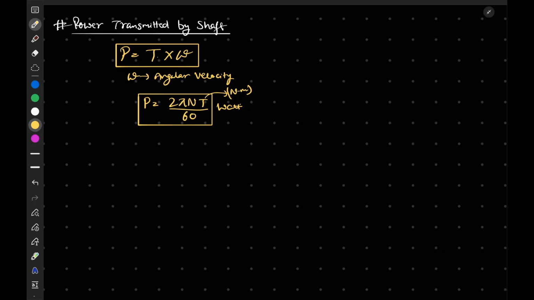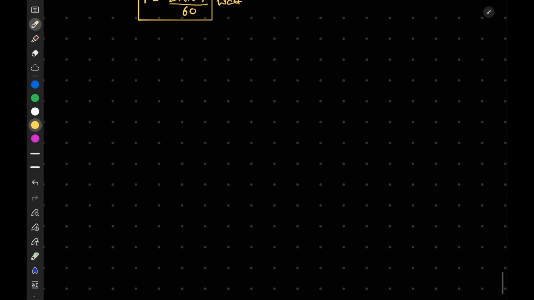Now let's say I want to compare the power transferred by a solid shaft and a hollow shaft. For comparison, there are two different conditions that may arise. First, the outer diameter of both the solid and hollow shafts remains the same, or the area and length of material are the same for both cases. Let me show it here.